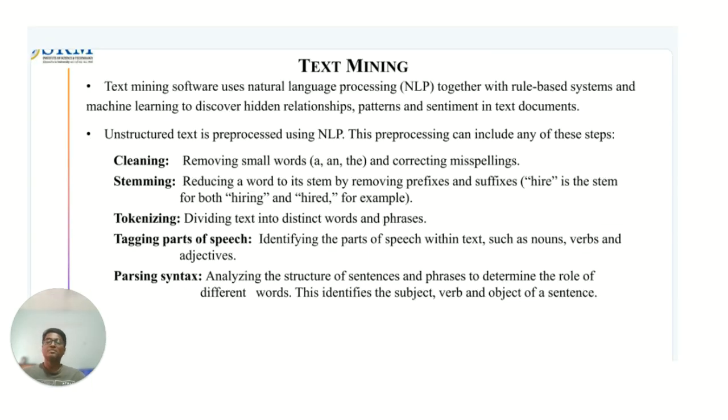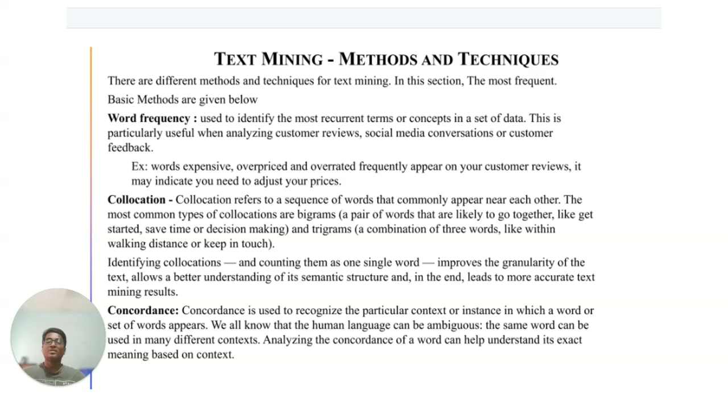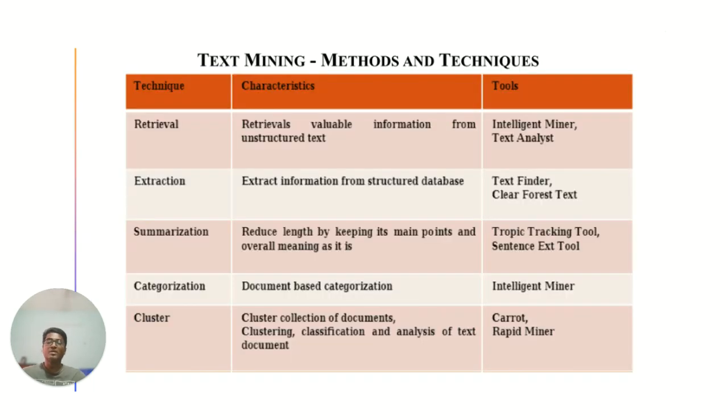And then text mining. The pre-processing steps are cleaning, stemming, tokenizing, tagging the parts of speech, and parsing the syntax. The text mining methods are word frequency, collocation, and concordance. Word frequency identifies the most frequent terms, collocation finds terms that commonly appear next to each other, and concordance is used to recognize a particular context.